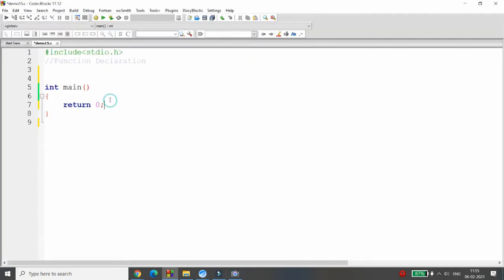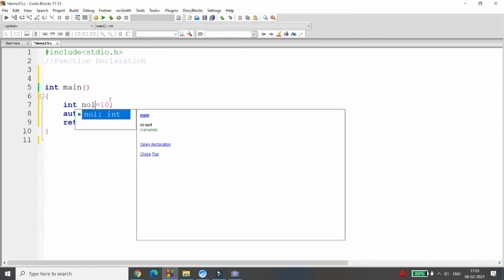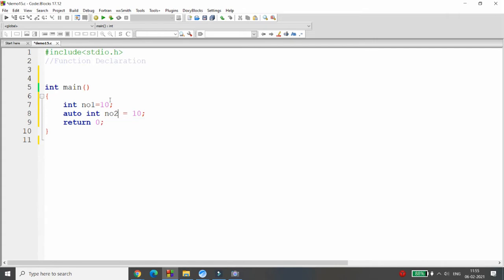For example, if you write int number = 10, or if you write auto int number = 10, this is number 1 and this is number 2, then both are the same, right? So the number which is declared locally is known as an auto integer. By default in C language, a variable declared inside the function is auto. If you are not writing auto, then by default it is auto.